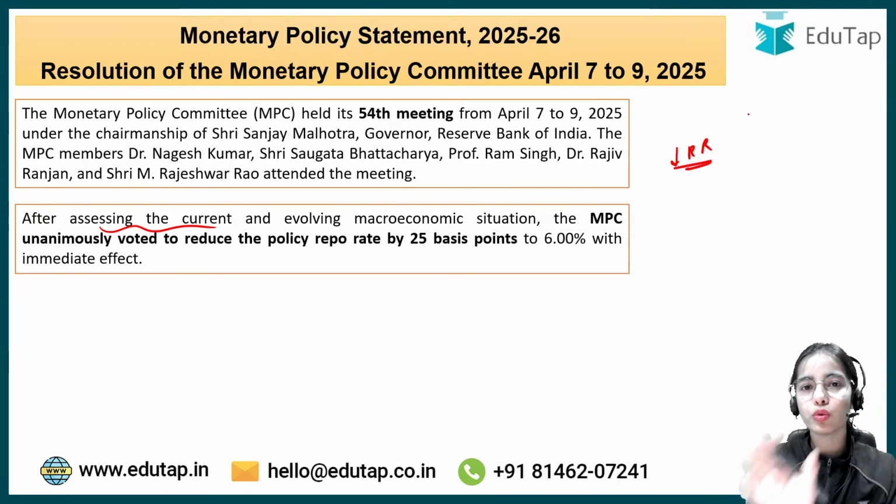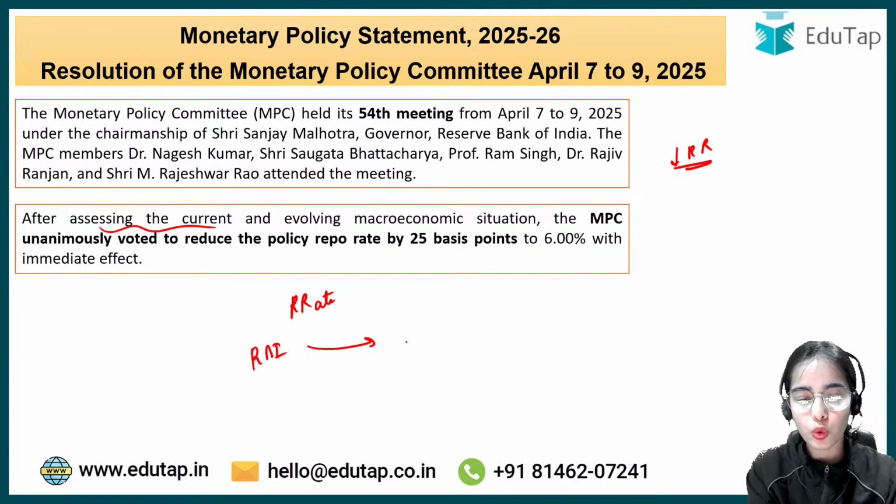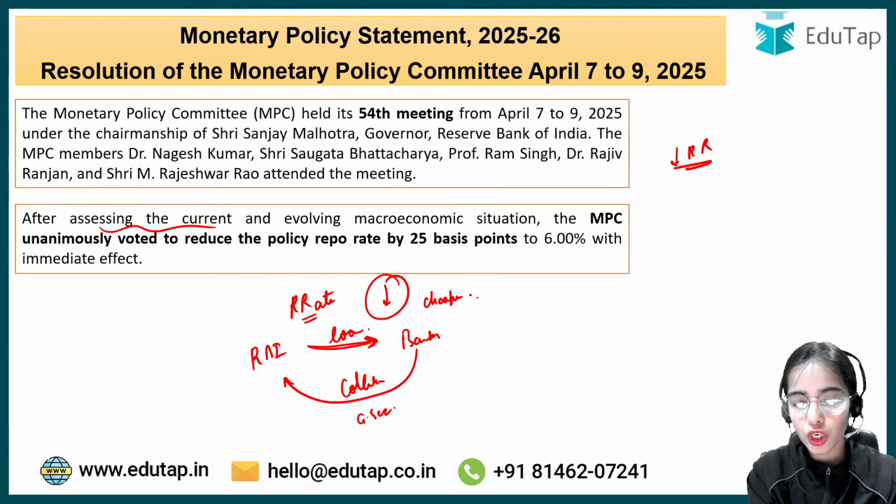Now, the repo rate is the rate at which the RBI provides loans to the banks. Banks take loans from the Reserve Bank of India at the repo rate. The banks have to provide collateral in the form of government securities while taking the loan from the Reserve Bank of India. Let's say that the repo rate is decreased. That means the banks will get cheaper loans from the RBI.